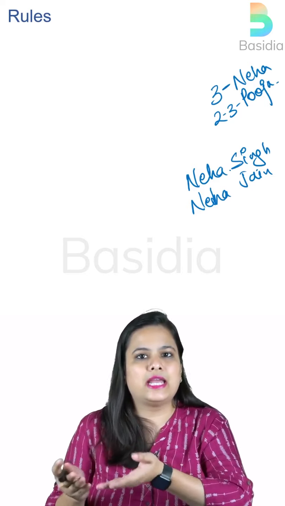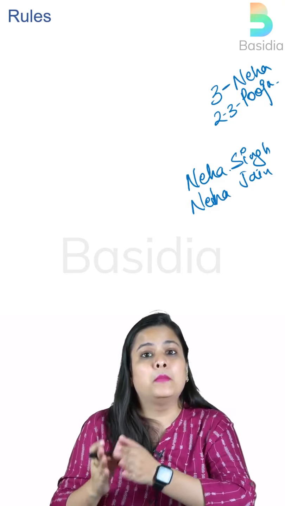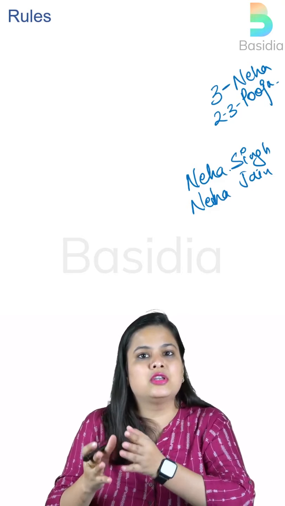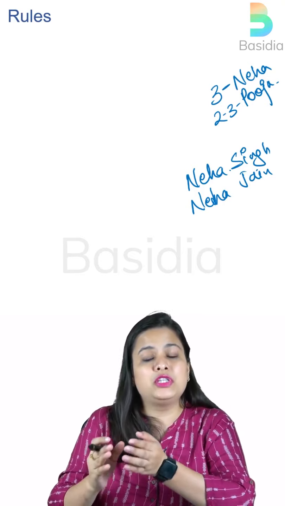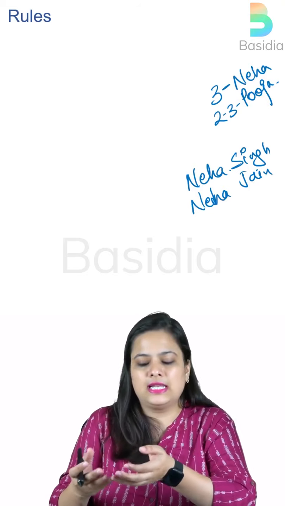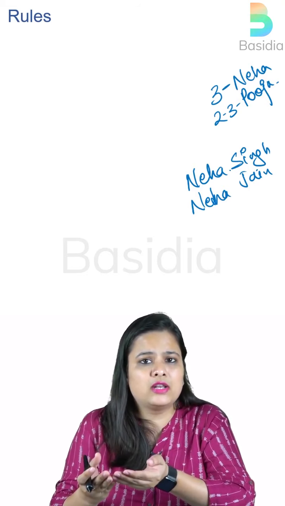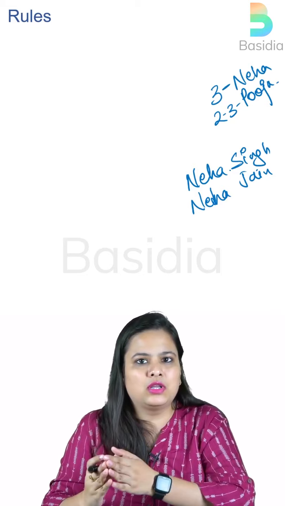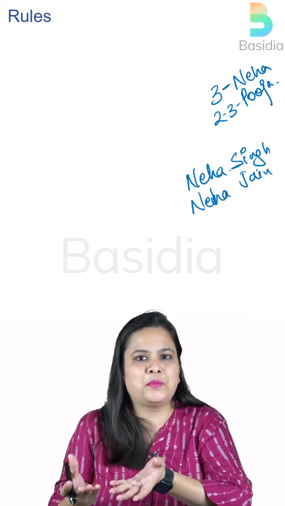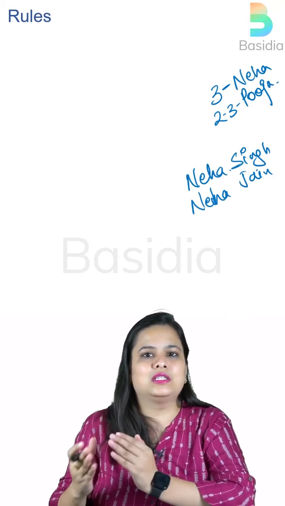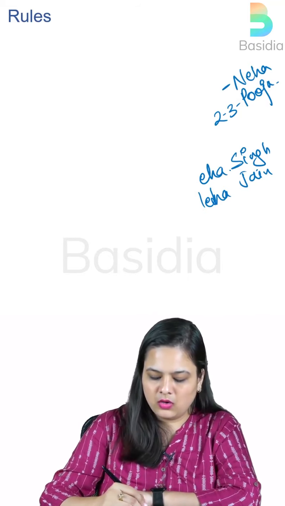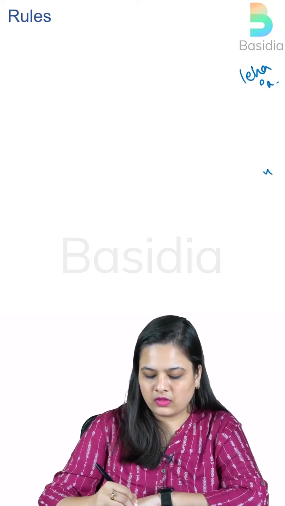Let's say the dinosaurs, they have gone extinct, but because of their characterization and because we have named them properly, now we know which type of organism it was, or whether there is any variety of dinosaur, and how exactly it looked. And that is how the whole Jurassic Park theme happened, isn't it? The movie, isn't it? So that is how things work in nomenclature. Okay, so the rules are very, very important. Please note them down, very important. And each of these is going to form one question.